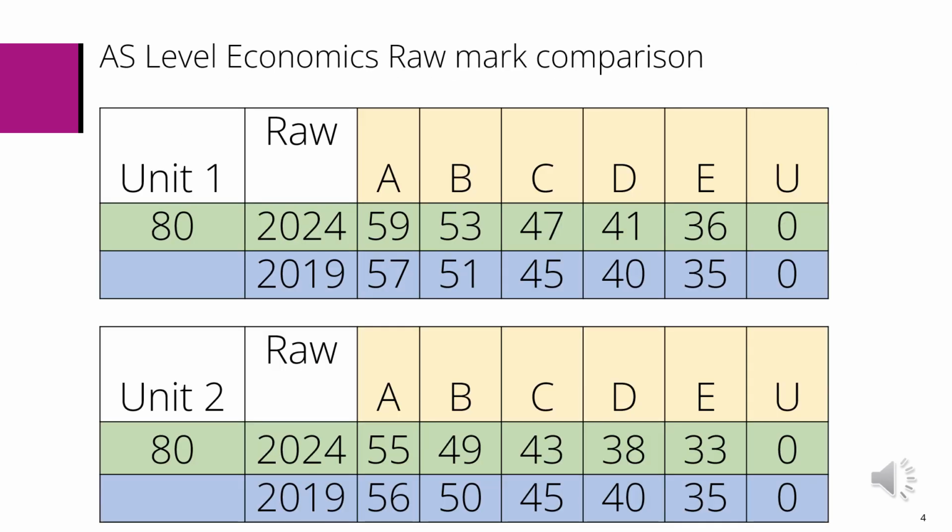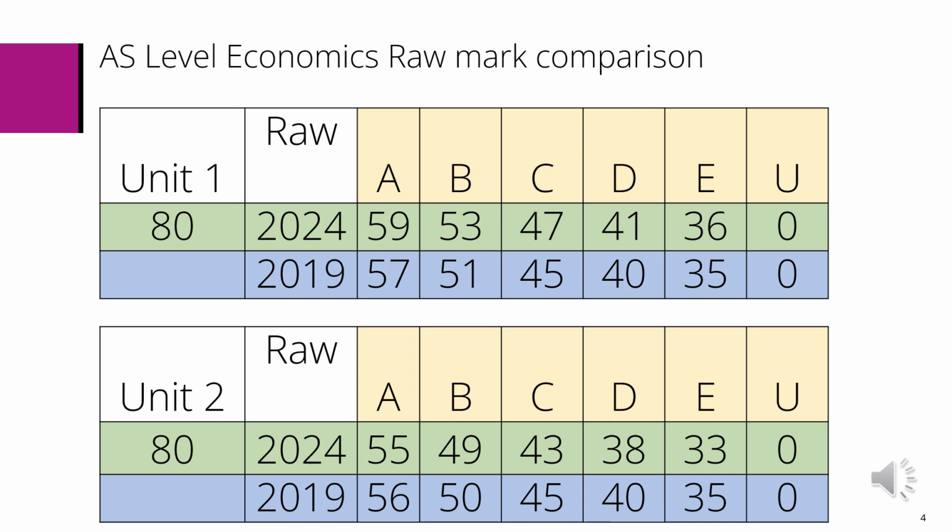On this particular slide, we're going to actually look at the raw mark comparison for AS level economics. If we look at a comparison of raw marks between 2019 and the 2024 session, there has been a slight increase in grade boundaries for all grades for Unit 1.